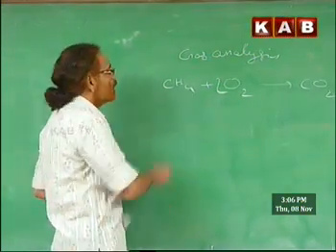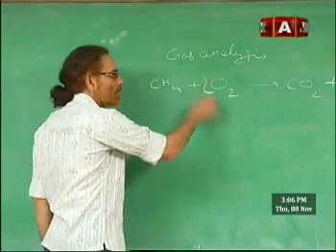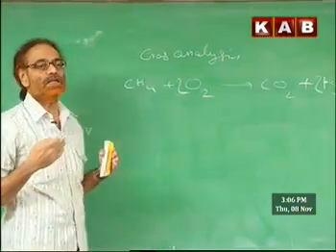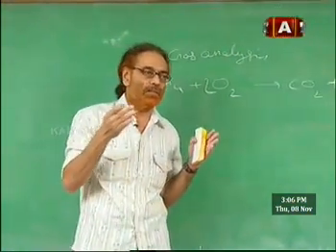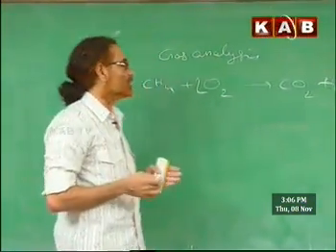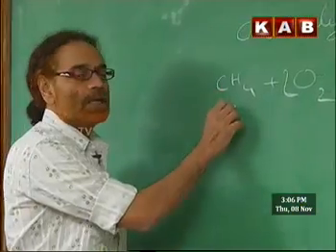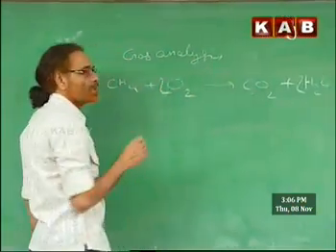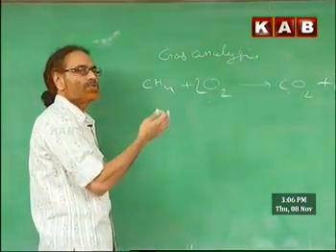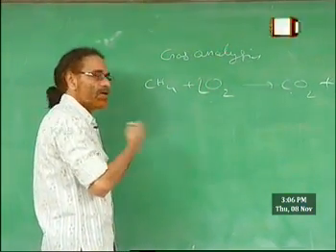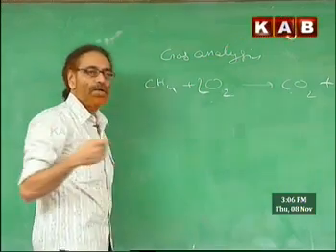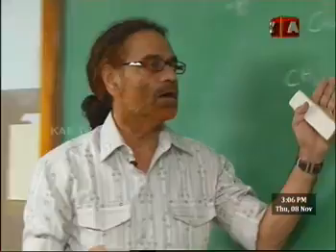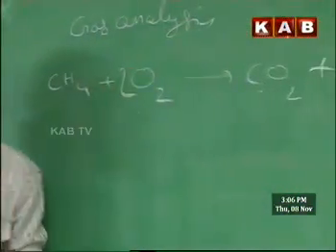For example, if methane gas combines with oxygen to produce carbon dioxide, and the measurements are made at room temperature, we find methane in the gaseous state, oxygen in the gaseous state, and carbon dioxide in the gaseous state. Water is of course not. Therefore, in our measurements, water does not come into the picture. So we must do the entire work related to methane, oxygen and carbon dioxide only.